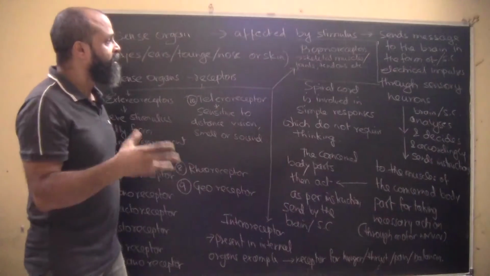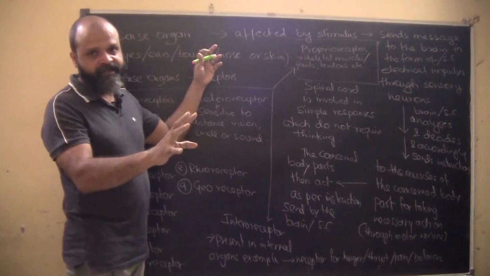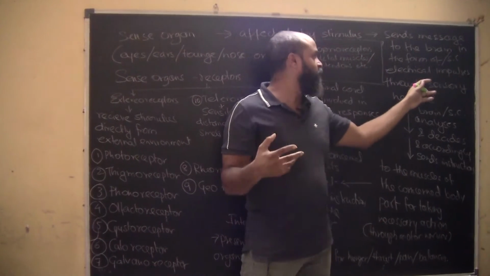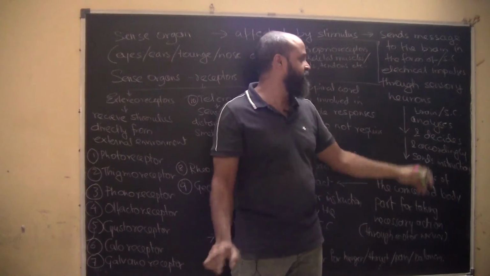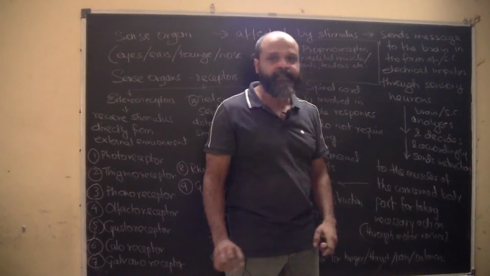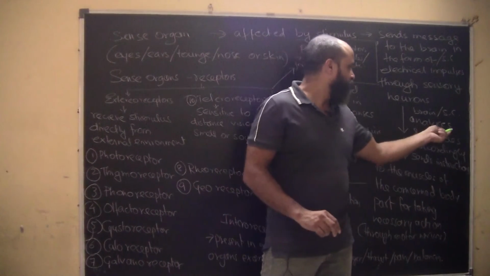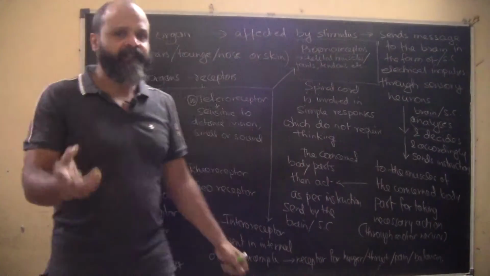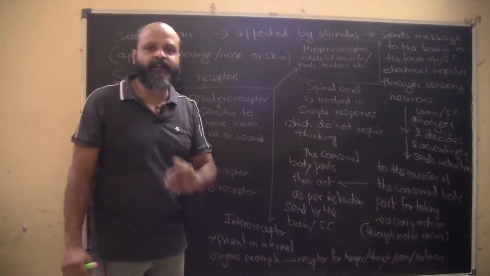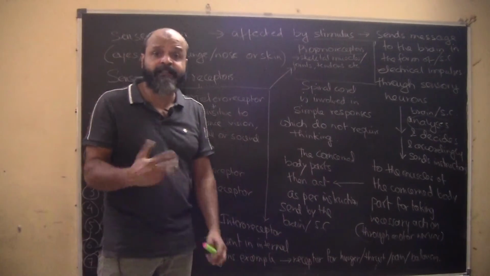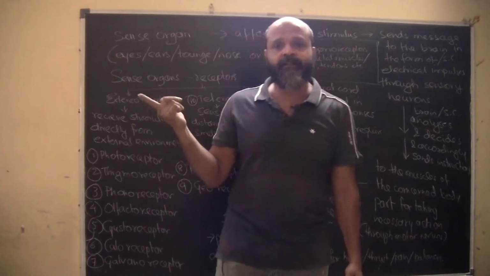However, the process is the same. The stimulus is generated, it sends messages to the brain in the form of electrical impulses through sensory neurons. Now the brain or the spinal cord analyzes and decides accordingly and sends instructions. Analyzing is not done primarily by the spinal cord. So if the surface is hot, our hand just moves off from there. Deep analyzing is not required, neither do we have the time. It has to be done very quickly.